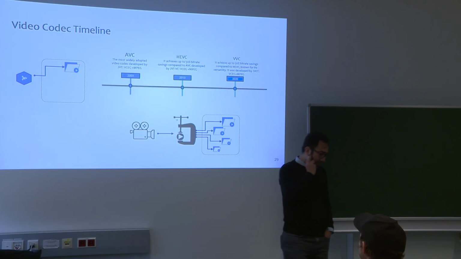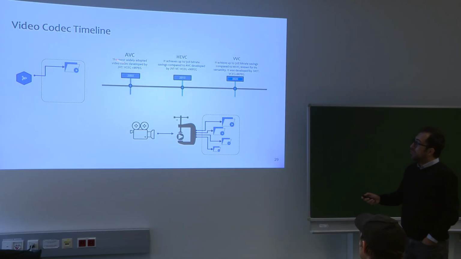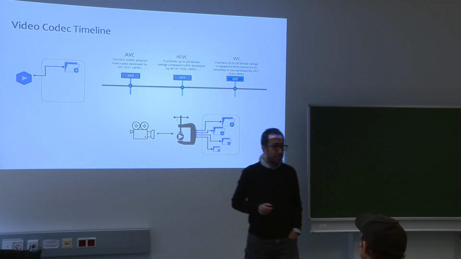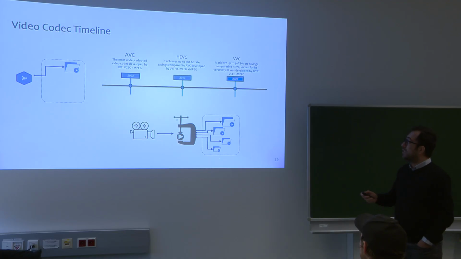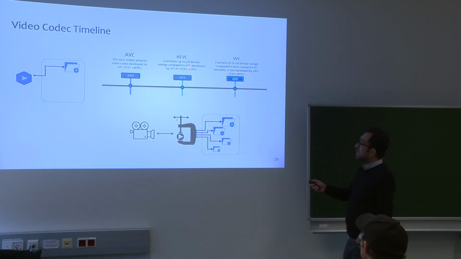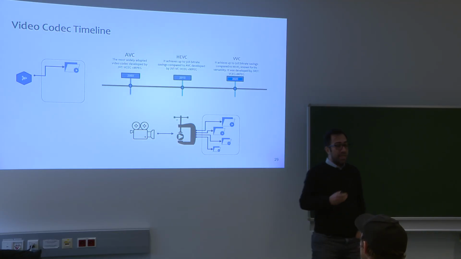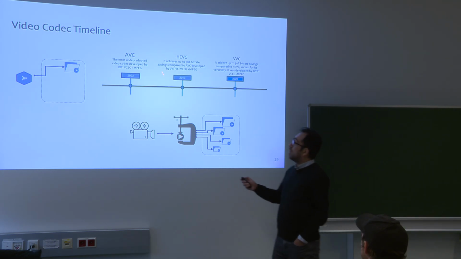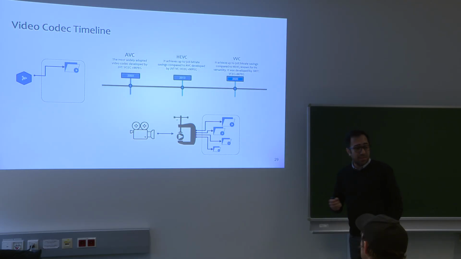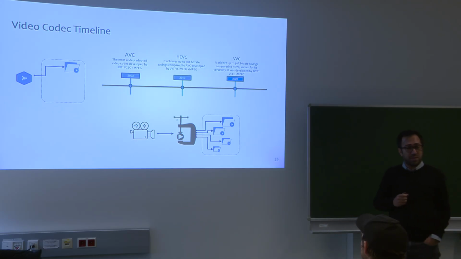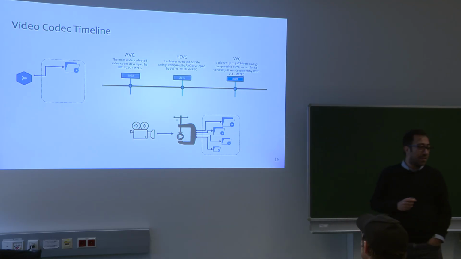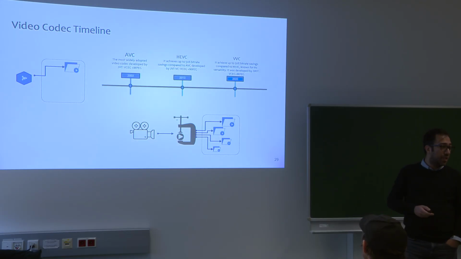But how do we do this? There are multiple video codecs. The most successful and widely used codec is AVC, which was finalized in 2003 in MPEG and JVT. They continued to develop the next generation of video codecs, HEVC, 10 years later in 2013. They could reduce around 50% bitrate for the same quality compared to AVC, but the latest standard is VVC that was finalized in 2020. Actually, I was there in the latest JVET meeting before COVID. So they finalized this in 2020, and they reached again around 50% bitrate reduction compared to HEVC.